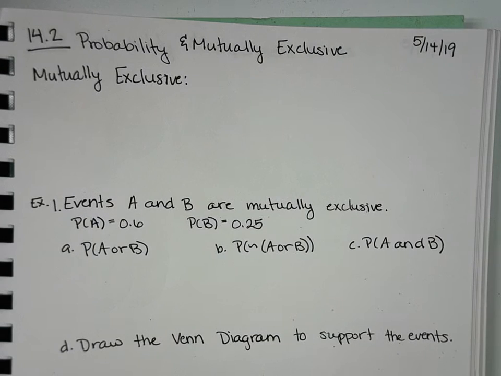So when we talk about improbability, things that are mutually exclusive, what do you think mutually exclusive might mean, just by the words themselves? They're both exclusive. What's exclusive mean by itself? Okay, so mutually exclusive pretty much means two things that cannot happen at the same time. They're two individual things that cannot occur at the same time.